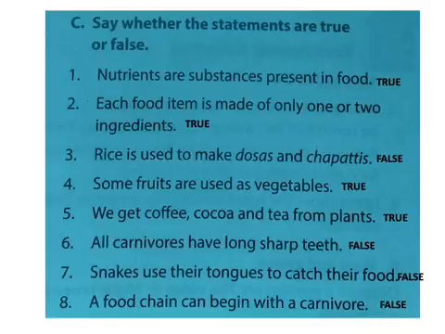Understood? Yeah. Snakes use their tongues to catch their food. Yes, false. Because they will not catch by using their tongues. They will catch with their mouth and swallow it as a whole. Okay? Yeah. Next one. A food chain can begin with carnivore. No, it's impossible. Always the food chain will be starting with what? Producer. What is the producer? Yeah, of course, plants.